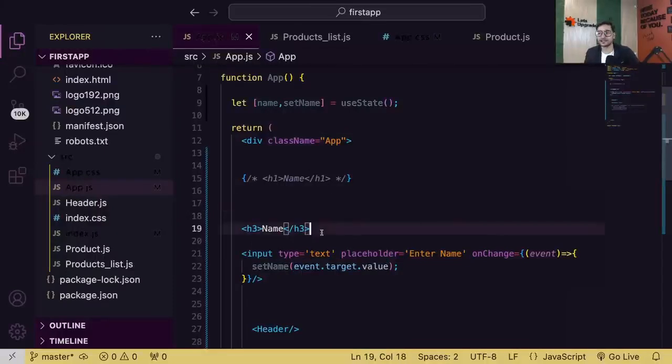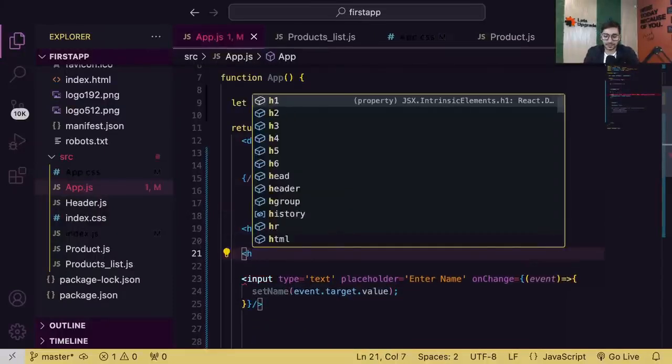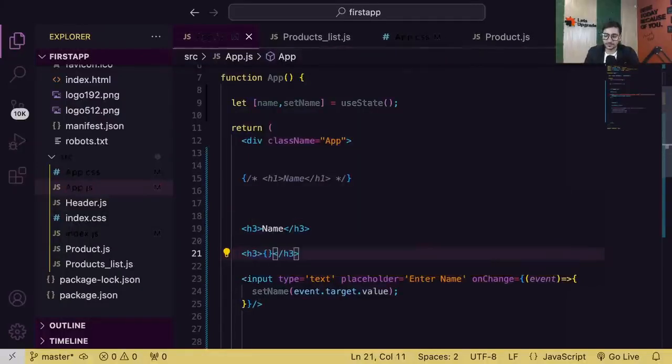Now let's print it somewhere, guys. Let's print it here. H3. Let's print the name.